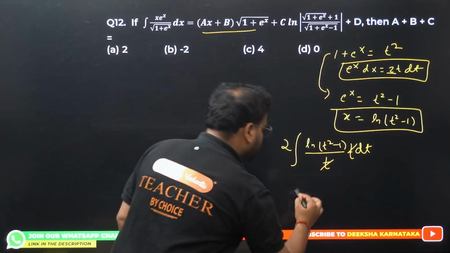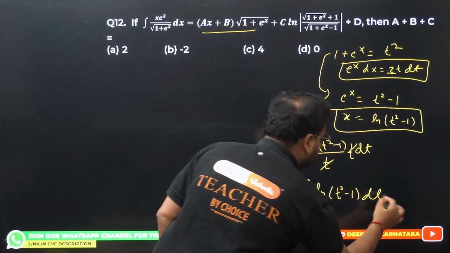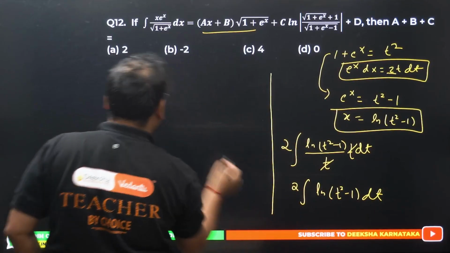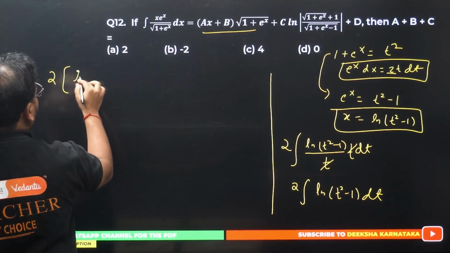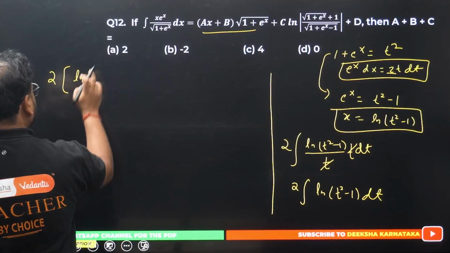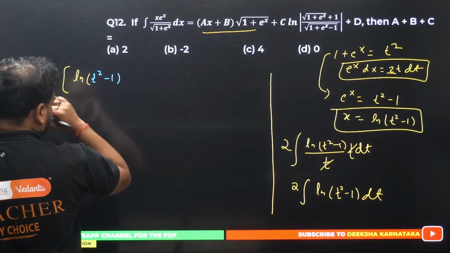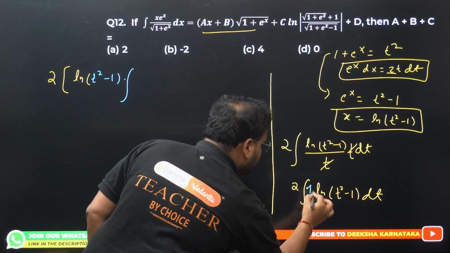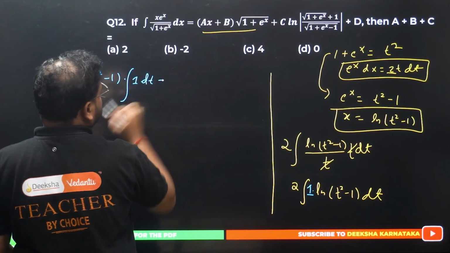What is the question now? Twice the integral of ln of t square minus 1 dt. Integration of log, we have to use by parts. Do it. 2 is a constant outside, keep it outside. Log of t square minus 1 will be kept as it is. I'm using by parts, guys. Integration of nothing means 1 is there. So integrate 1 with dt, and a minus sign will be there.